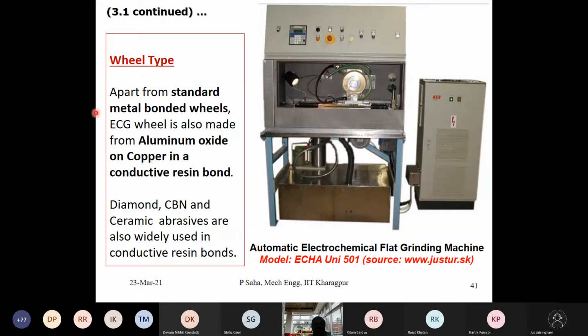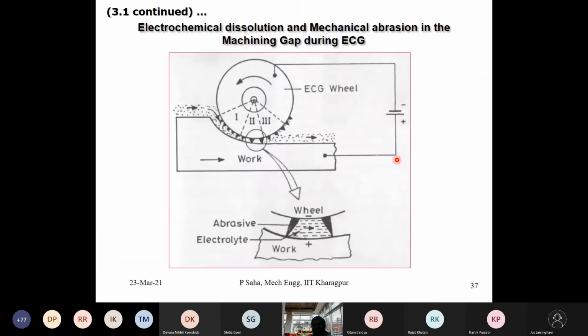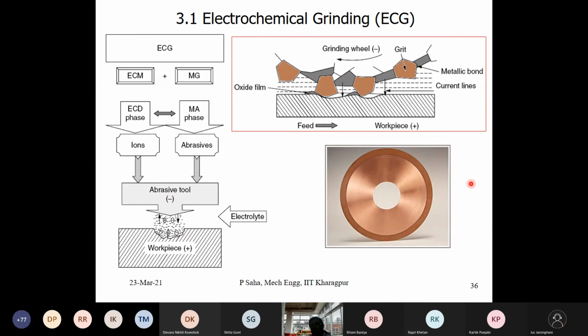So what are the wheel types? Apart from the standard metal bonded wheels, electrochemical grinding wheels can also be made of aluminum oxide on copper in a conductive resin bond. But as I said, this was the wheel, and here actually this is metal bonded.